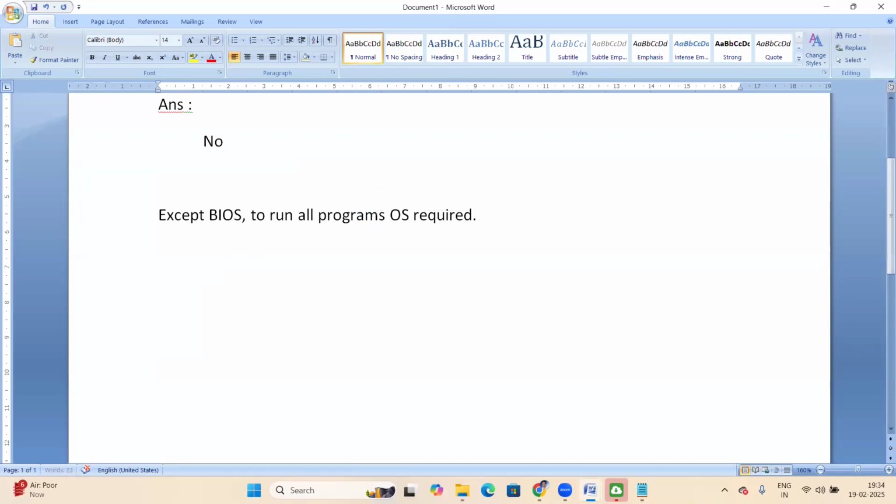What exactly is BIOS? Does anyone have an idea what BIOS is? Can you give the abbreviation of BIOS? You can speak or you can ping.